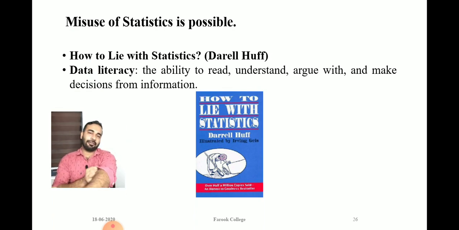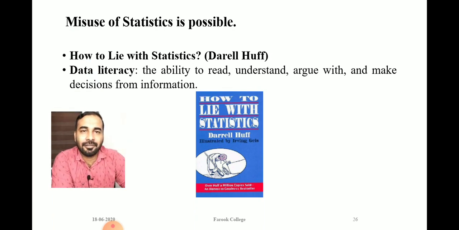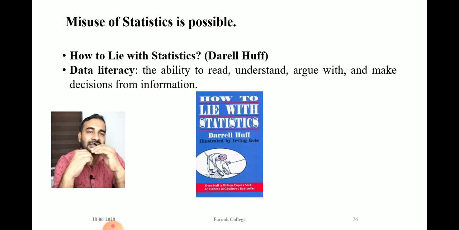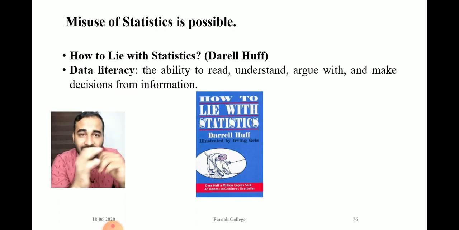given by Darrell Huff. Darrell Huff was a journalist in the US, I think US or UK, I forgot. And he published one controversial book on statistics, How to Lie with Statistics. So in this book, he criticized statistics like anything.